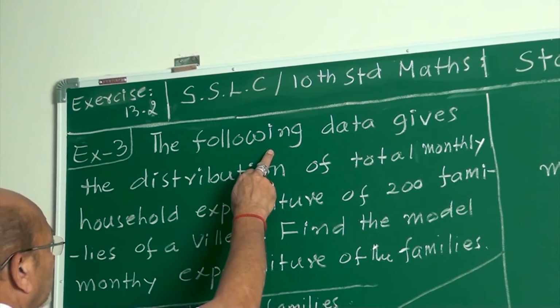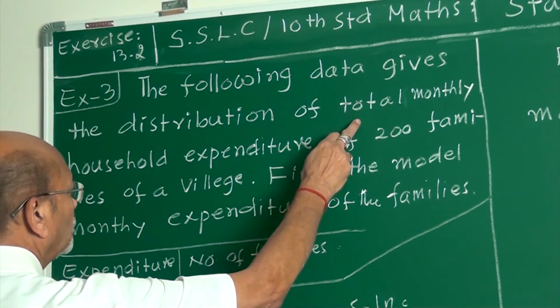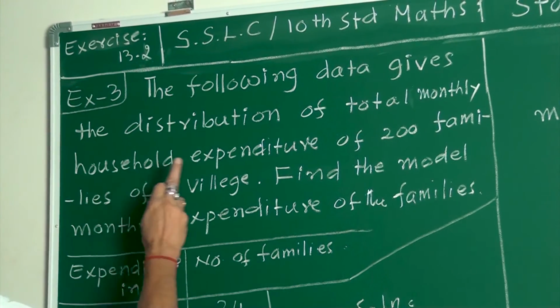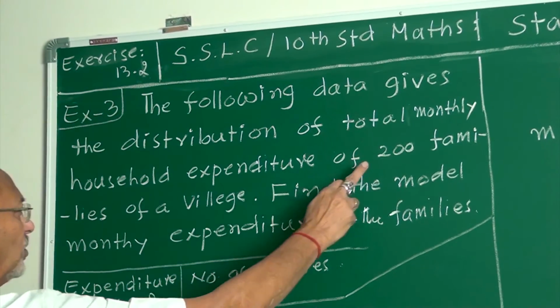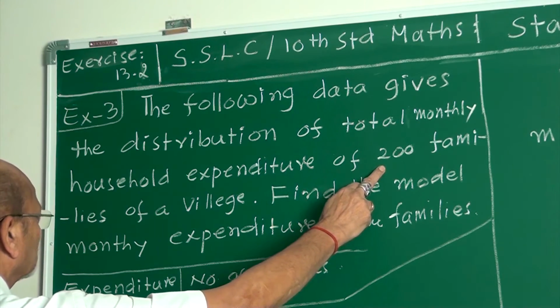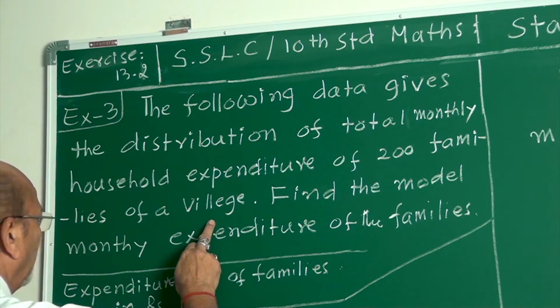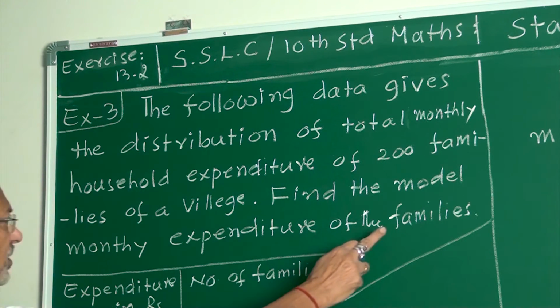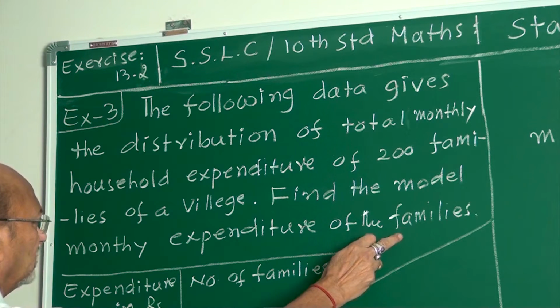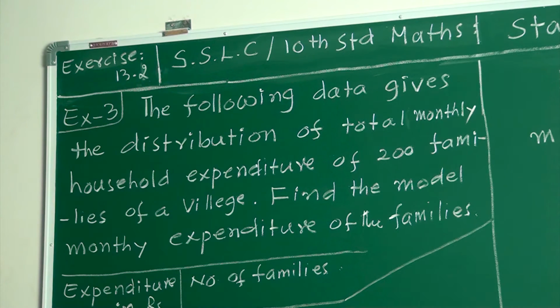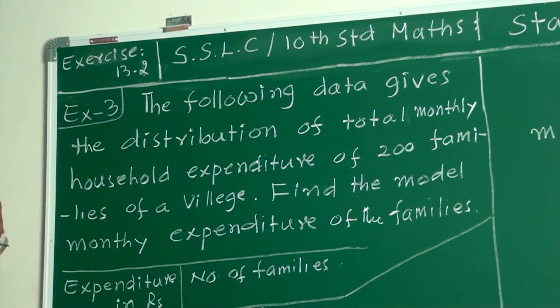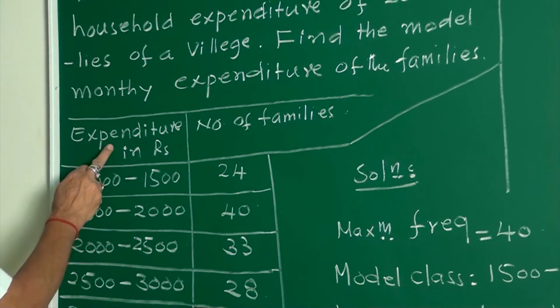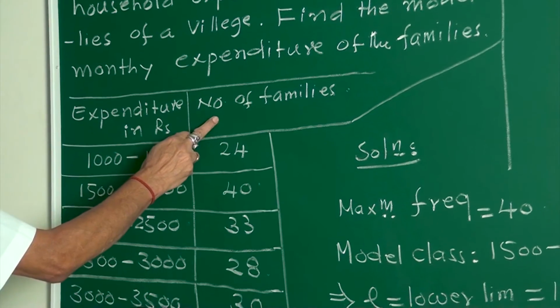The following data gives the distribution of total monthly household expenditure of 200 families of a village. Find the modal monthly expenditure of the families. You want to find the mode of monthly expenditure of families. This is the distribution given: expenditure in rupees, number of families.